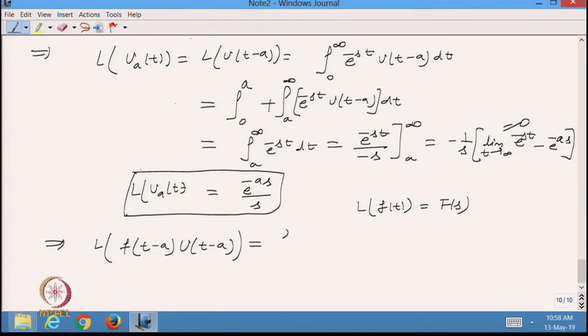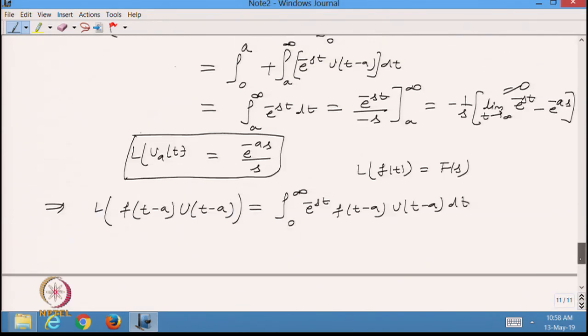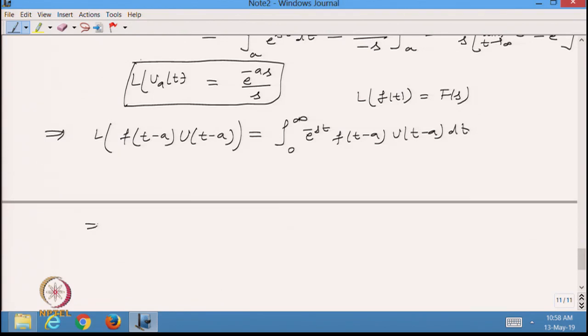This I will again do by definition. So, it will be the integral of f t minus a u t minus a times e raised to power minus s t dt, and then again splitting the integration, I can write that this will become, from a to infinity, f t minus a e raised to power minus s t dt.